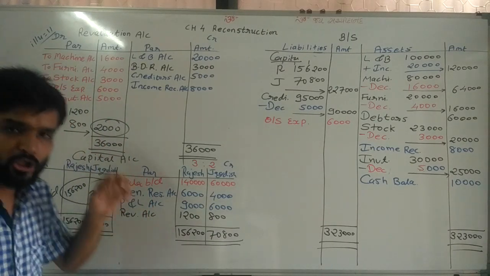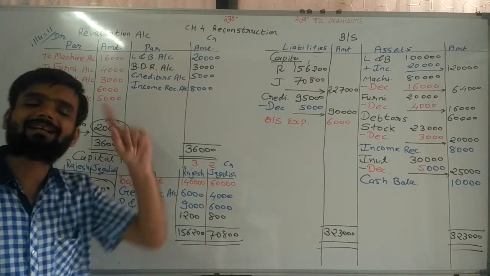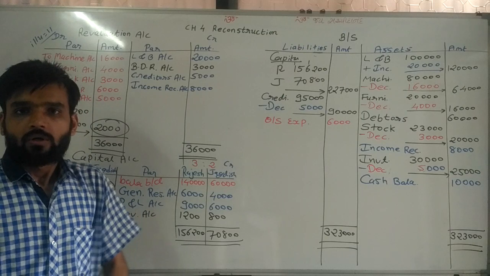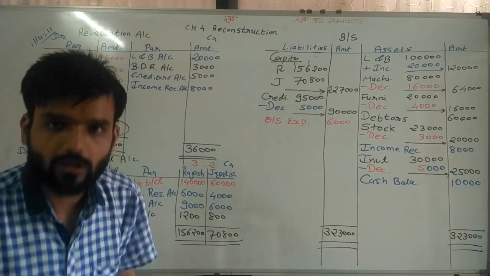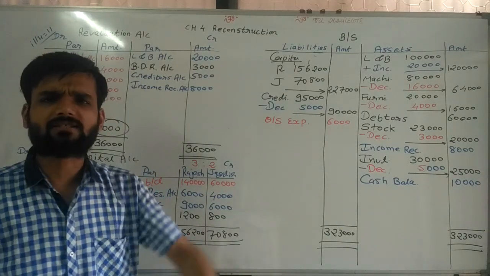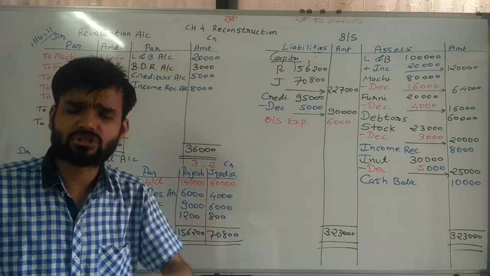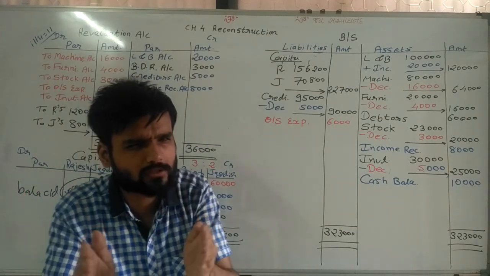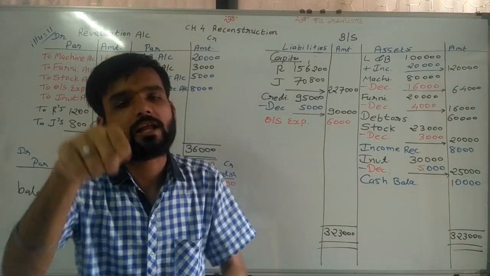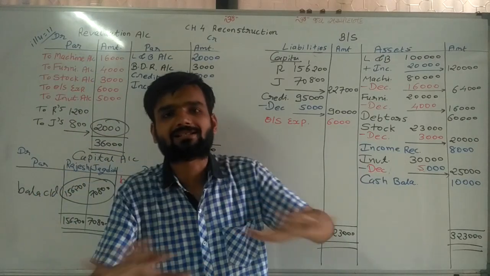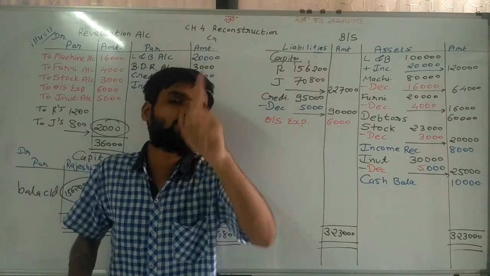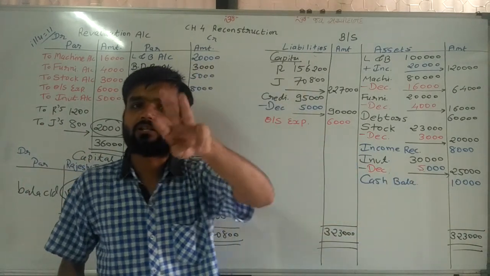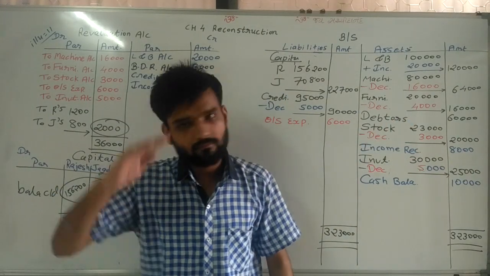And these journal entries are new in this sum. In the last sum, it was not there. So now you can refer to your textbook. In that, all the journal entries are given. Thank you very much. In the next lecture, we are again doing a short sum, which will be in your exam. This sum will also not be asked in your examination, but it is useful to get 5 marks in the 5th chapter, 5 marks in the 6th chapter, and 3 marks in the 7th chapter. Bye-bye.